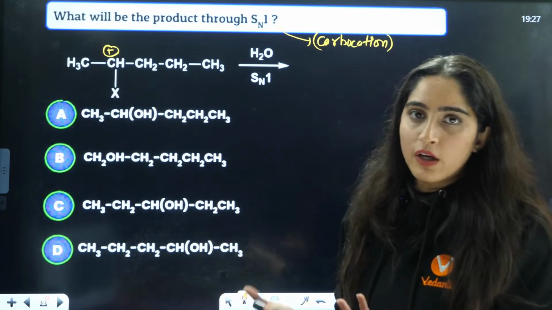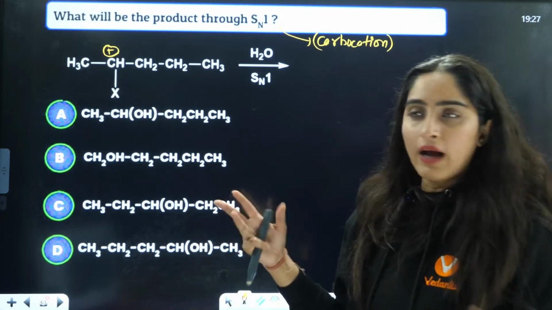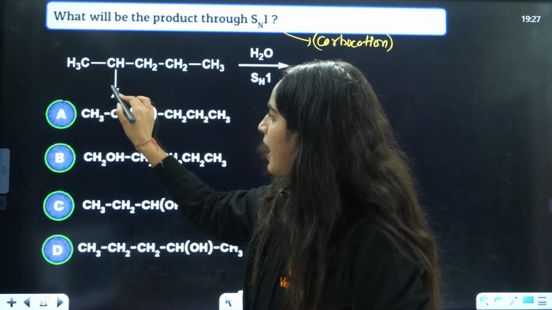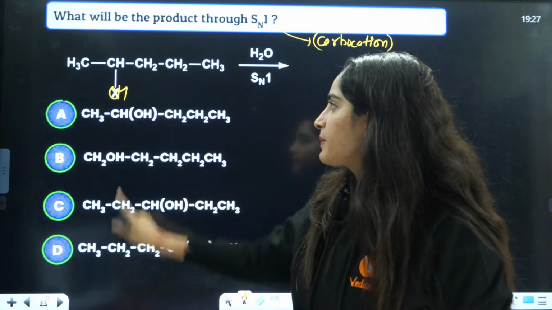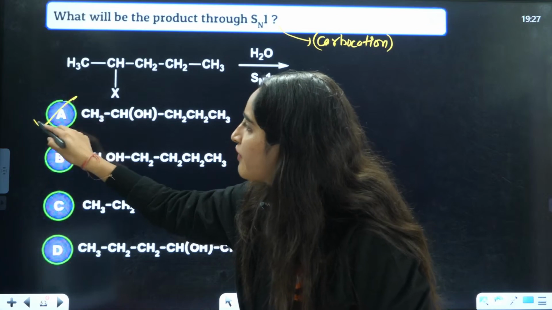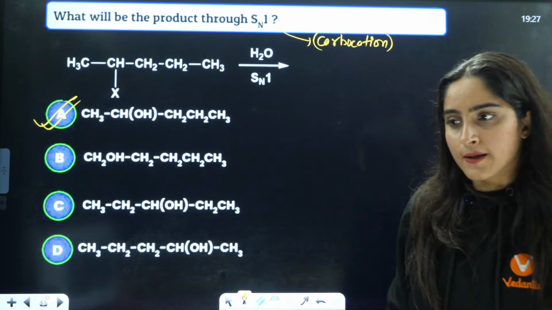So rearrangement will not occur because I can't see a 3 degree carbocation anywhere. So definitely it is going to replace this X with OH. So the answer will be CH3, CHOH, CH2, CH2, CH3. So A is going to be the correct answer.